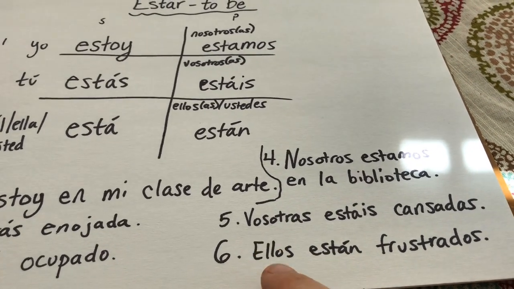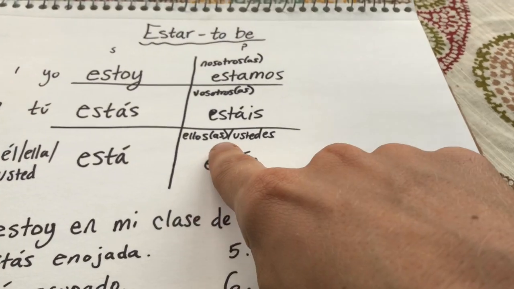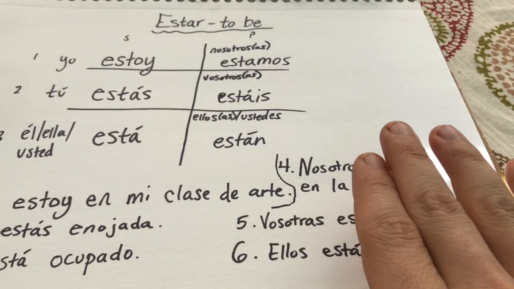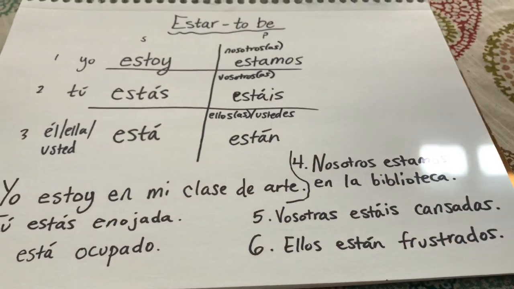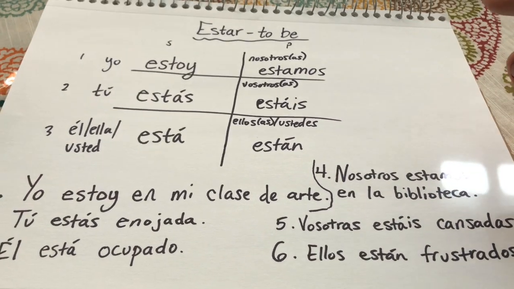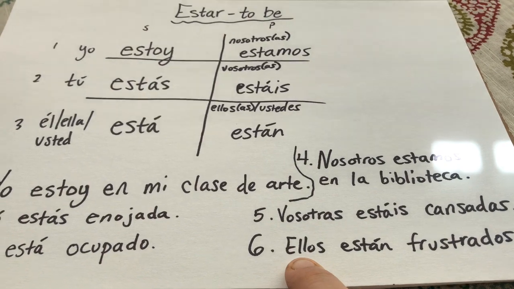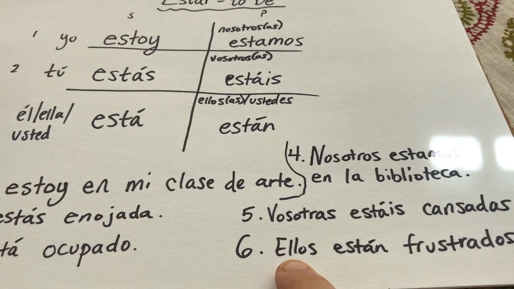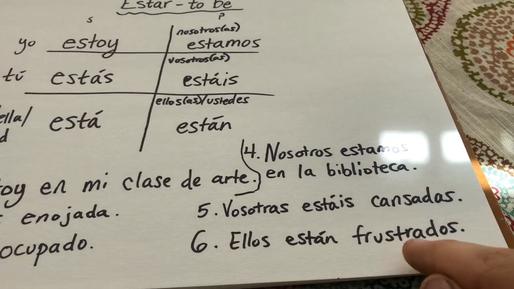It's like he outweighs all the girls in the situation. But if it's ellas, there can be no guys. It's all girls. So ellos could be 2 girls and 3 guys, 1 guy and 5 girls, or 1 guy and a million girls. As long as there's 1 guy present, we cannot say ellas. So ellos están frustrados. They are frustrated.